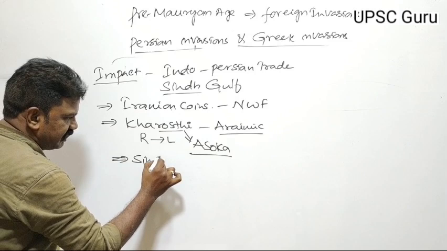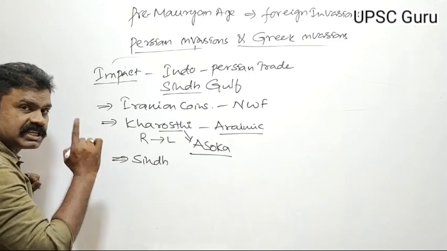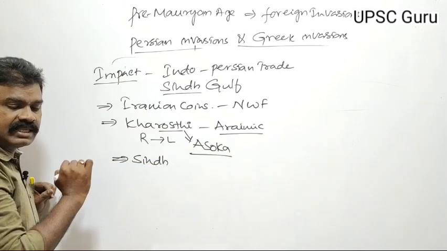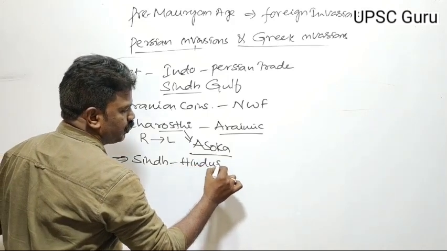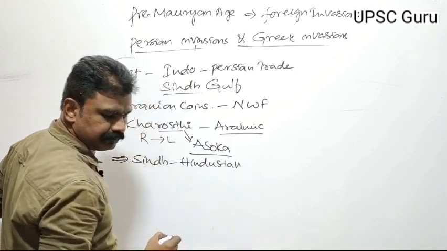They occupied Sindh. The Persians occupied Sindh. Sindh became Hindustan by the Persians.